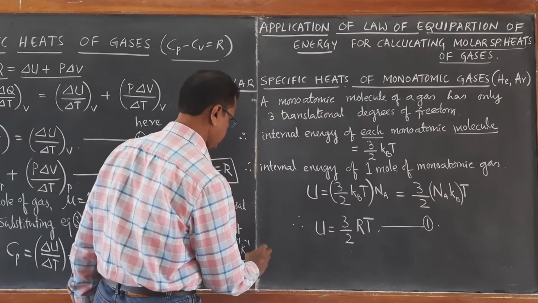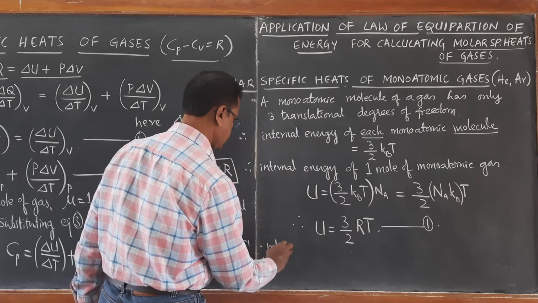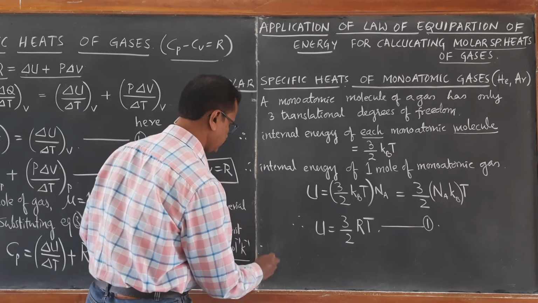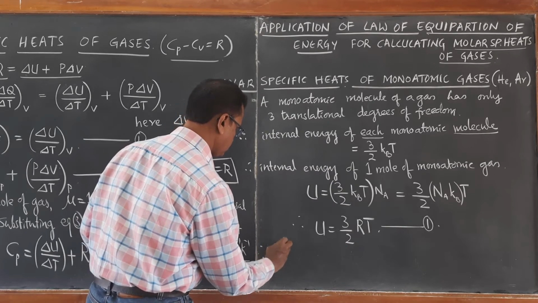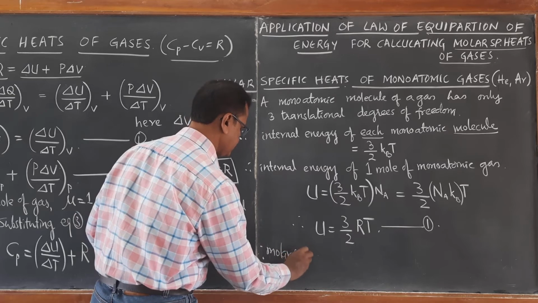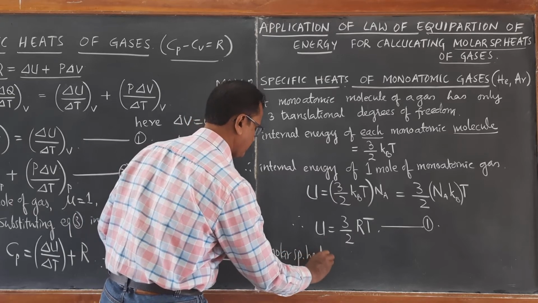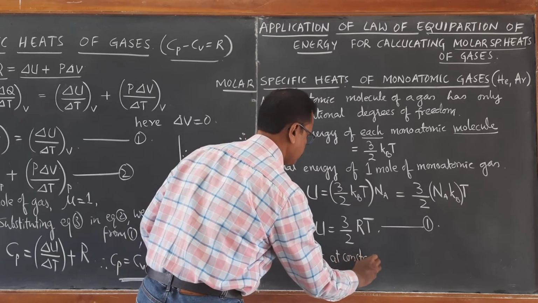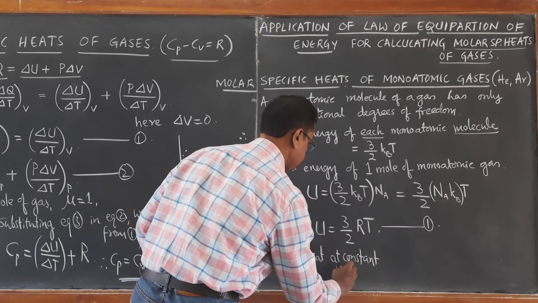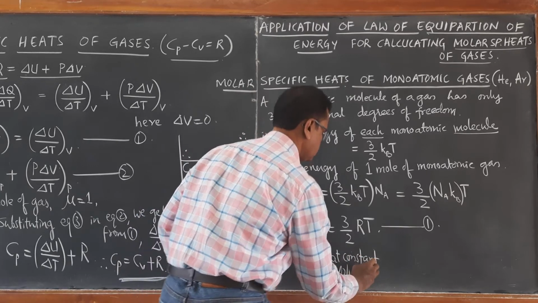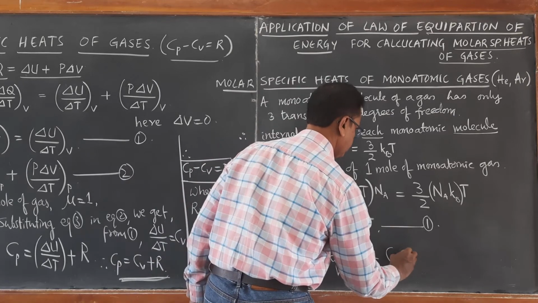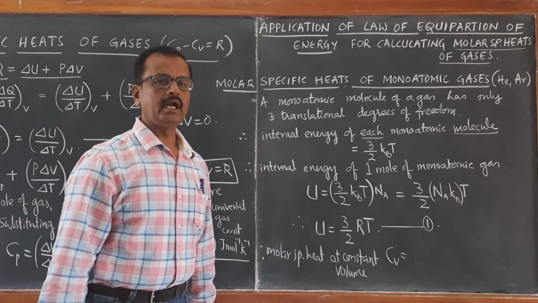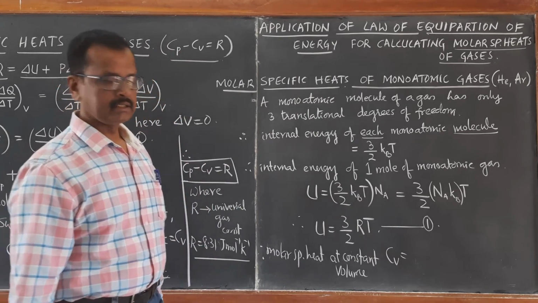Now we will calculate the molar specific heat at constant volume. Therefore, the molar specific heat at constant volume, CV, by definition, as we have just discussed, is equal to delta U by delta T.